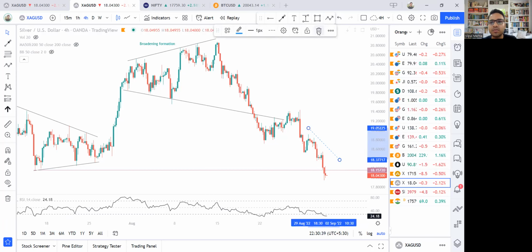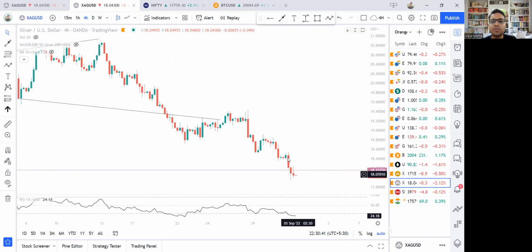So I think we can remove this, and now we'll see what the price action does. If the price continues to fall further, then we may see another fall, some kind of bounce, and then a further fall, or we may see some kind of buying or consolidation. Anything can happen. We just don't know.